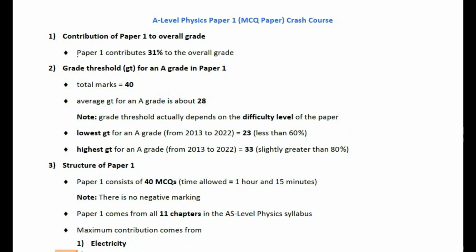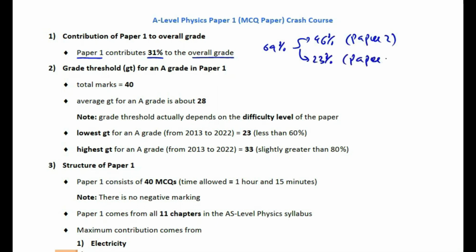Students, of all three papers that physics students take in the AS level, Paper 1 is the second most important paper because it contributes 31% to your overall grade in the AS level physics. And of the remaining 69%, 46% contribution comes from Paper 2, the theory paper, and 23% contribution comes from Paper 3, the advanced practical skills paper. So students, if you have already messed up your Paper 2 and Paper 3, you can still redeem yourself by doing well on your Paper 1.